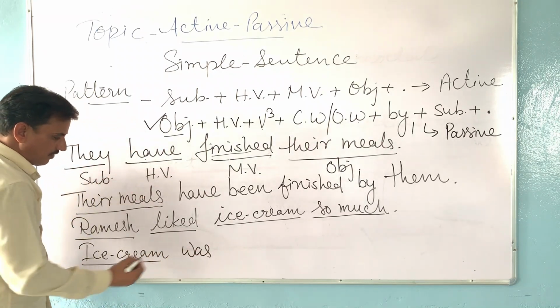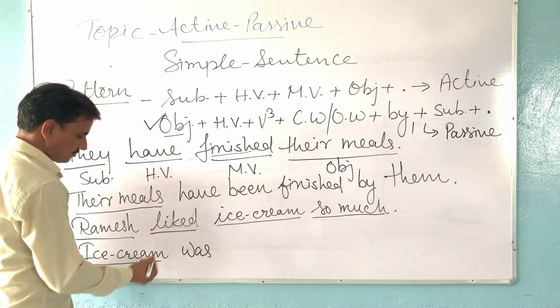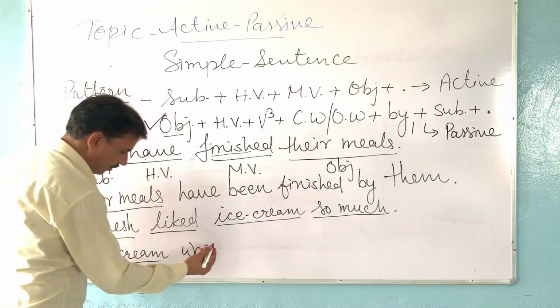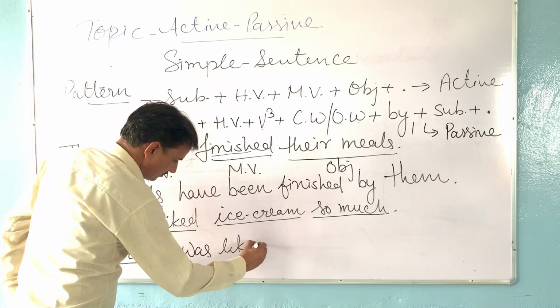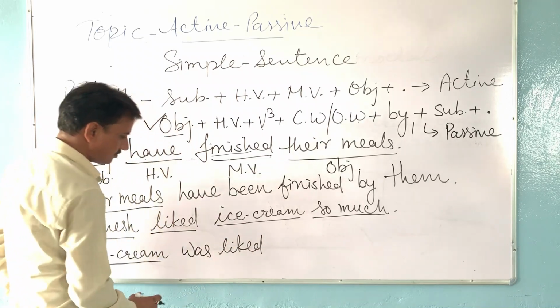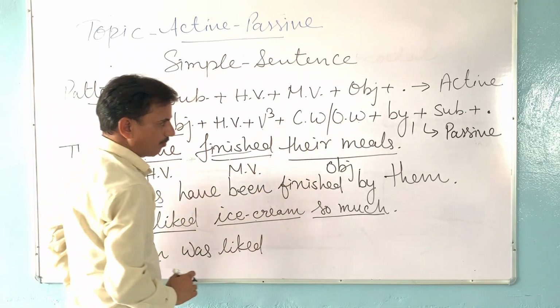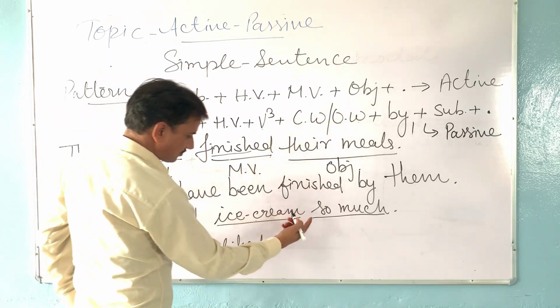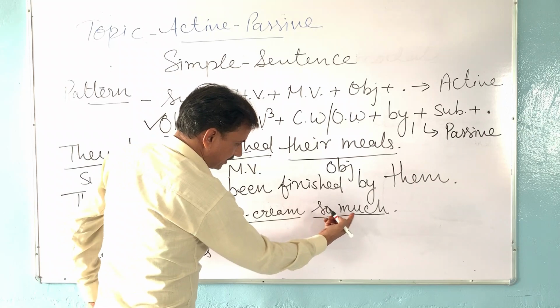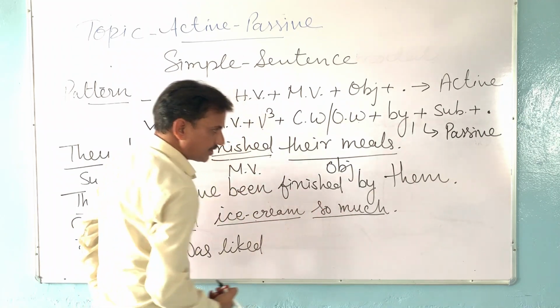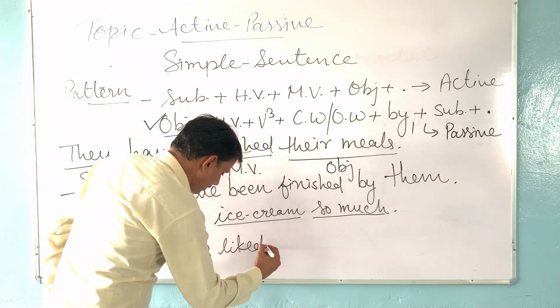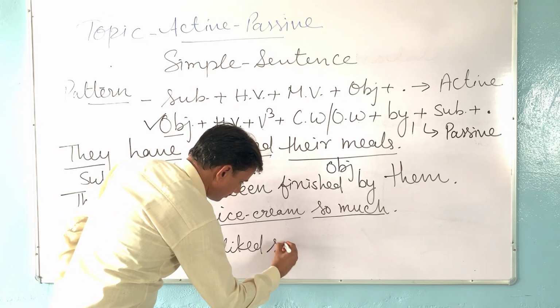And now we will write the third form of the main verb. Like, the third form will be liked. We have written the third form. Next, according to structure, we have to write complementary words or other words. They are given in the sentence: so much. So much, they are complementary words, so we will add them here.